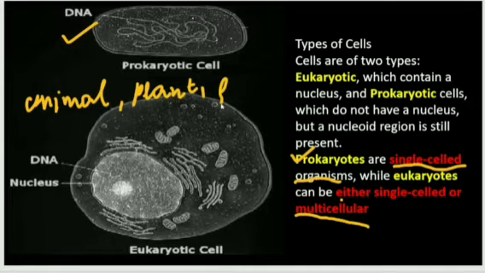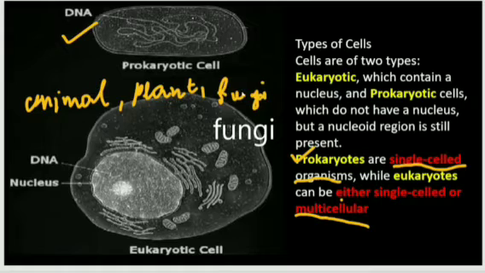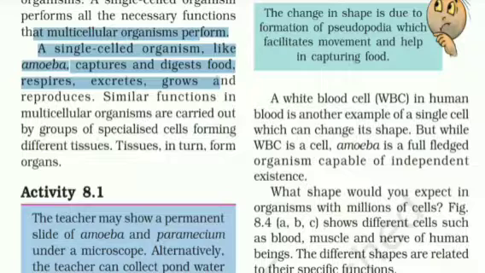There is a fungi which can be classified as unicellular as well as multicellular. An amoeba captures and digests the foods. It also excretes, it grows, reproduces, etc. So, similar to multicellular organisms, this amoeba even performs all the functions.